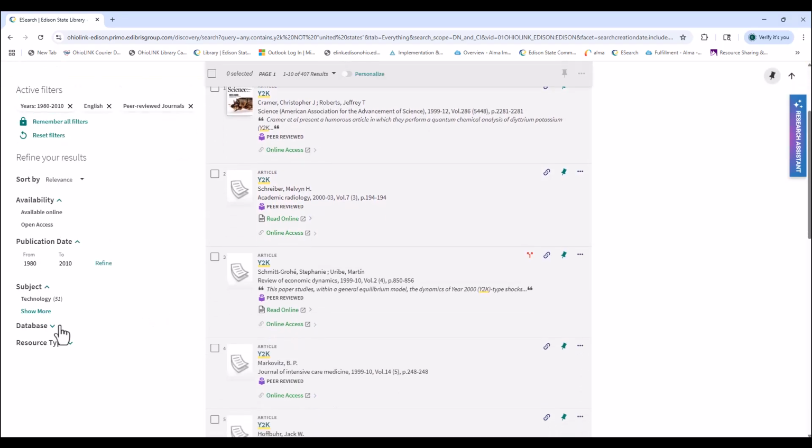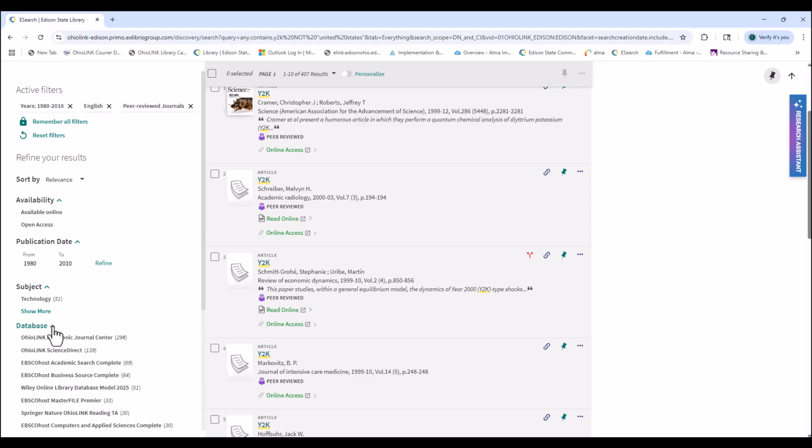But the last option is if we wanted to do specific databases, we could do that. Each of these is a different database, and databases are like online libraries. If you were focusing this on a certain aspect of Y2K, for example, the science side of it or the business side of it, you could pick those specific databases.